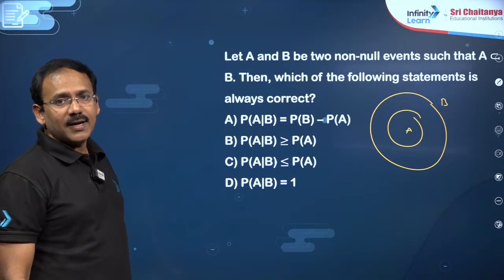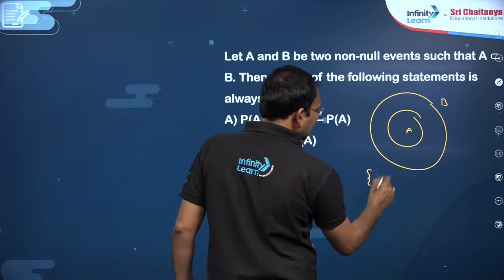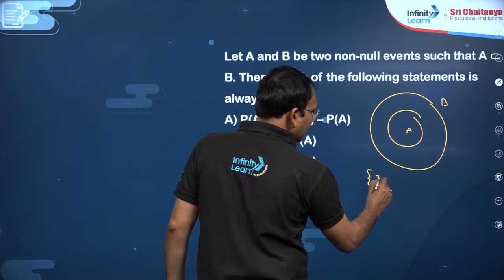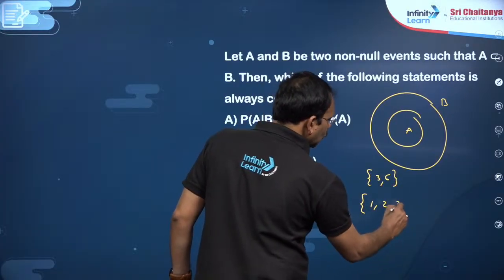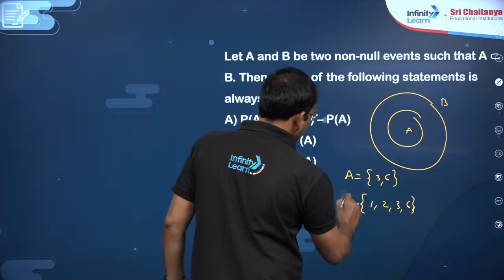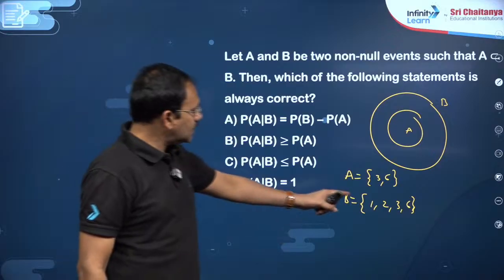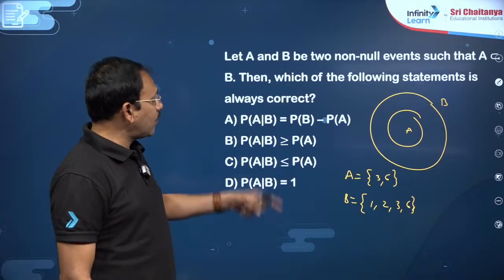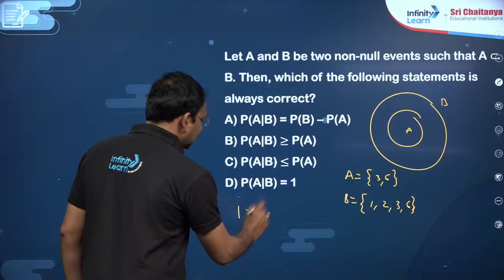You just see, my dear friends, take the case of getting a multiple of 3 when a die is thrown. Suppose 1, 2, 3, 6 is another event. Suppose this is A, this is B, when a die is thrown. What is the probability that this has happened? So what is the probability of P of B given A? It is nothing but 1.